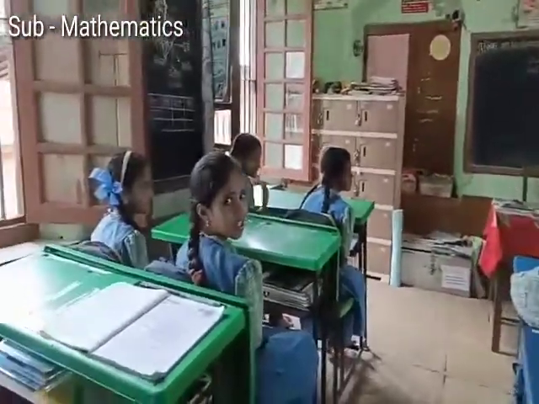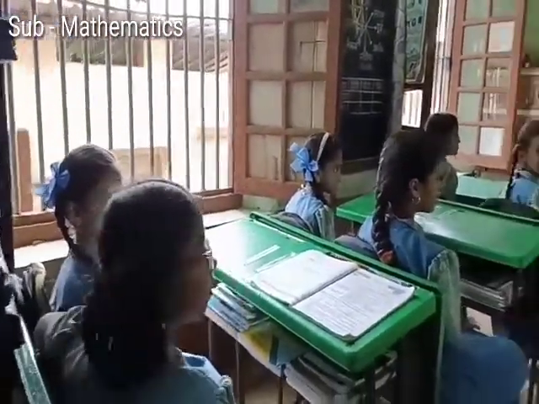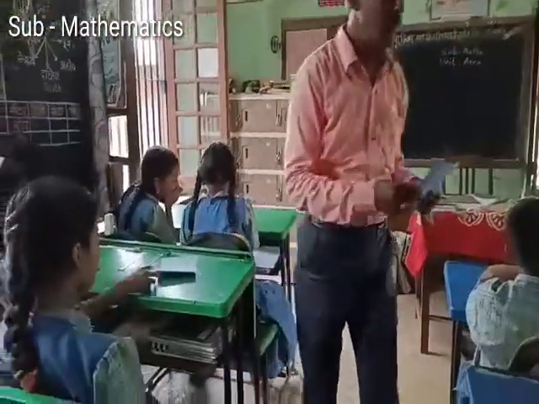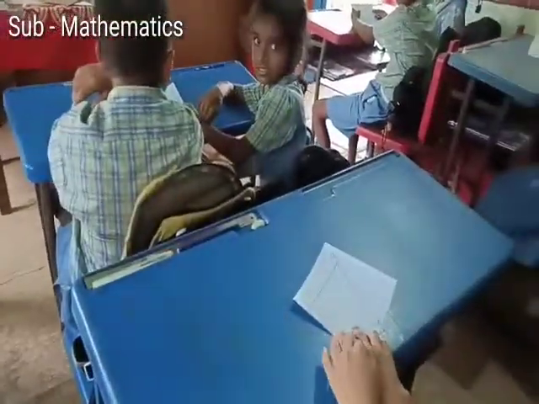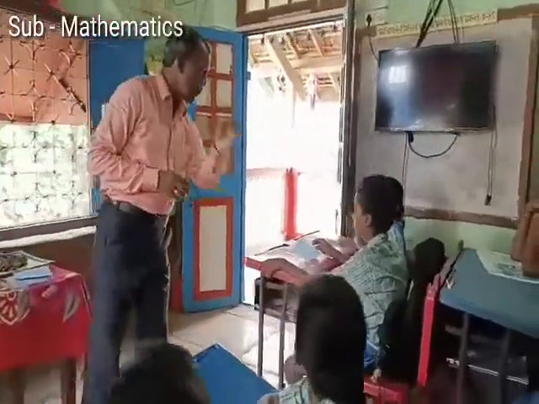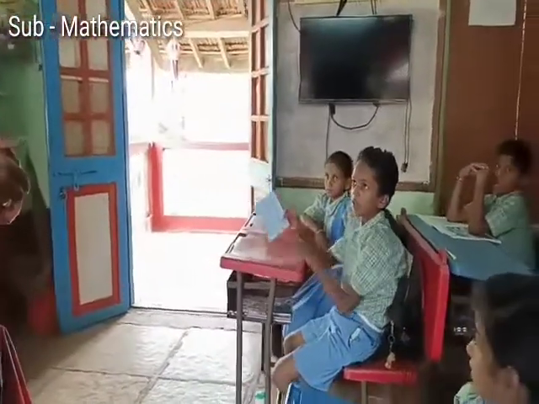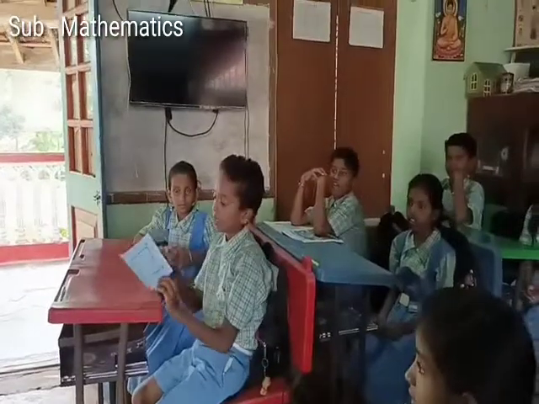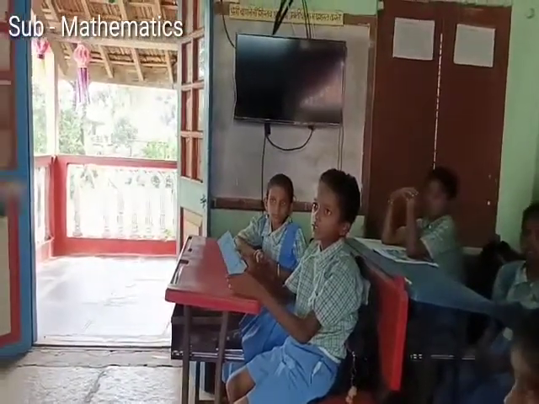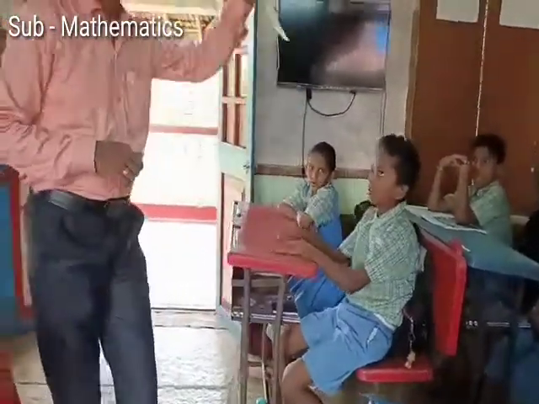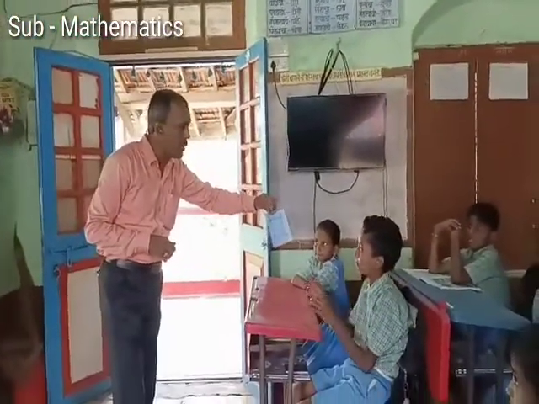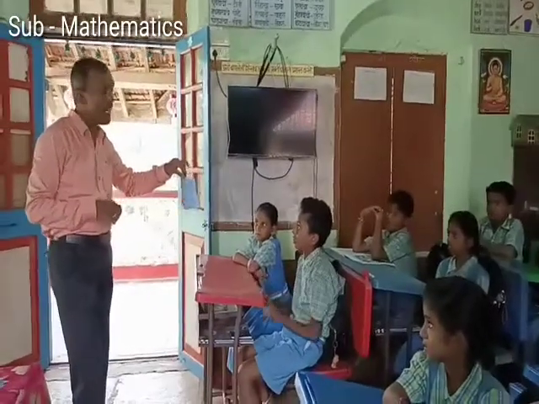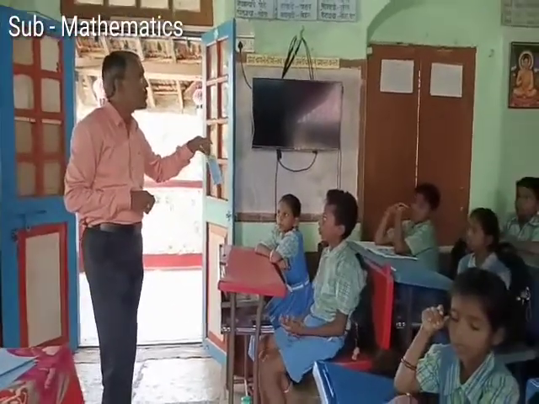Now I have some figures on my cards. I am giving to you in your group. Okay? Look at these cards. Show your card to your friends. Okay. Can you say what is this? Square. Yes, this is square. Can you say the name of this square? PQRS. This is square PQRS.